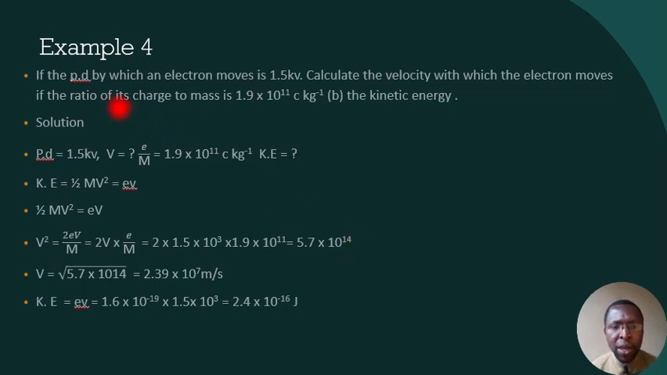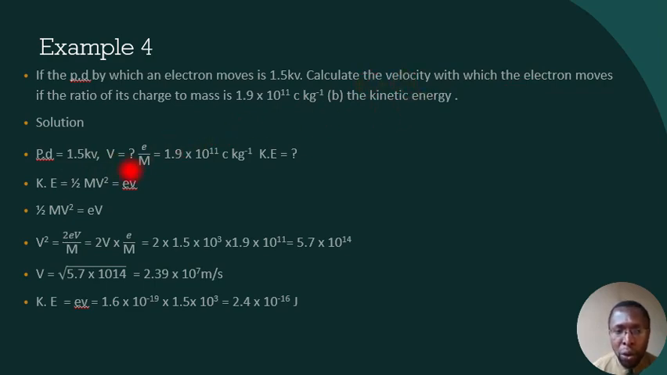The last question here says, if the potential difference by which an electron moves is 1.5 kilovolts, calculate the velocity with which the electron moves if the ratio of the charge to mass is 1.9 times 10 to the power 11 coulomb per kilogram. And B, calculate the kinetic energy. So the parameters given here, we are given potential difference, which is sometimes represented with capital letter V, is 1.5 kilovolts. We have to find the velocity. Okay, that's the question. Calculate the velocity here and the kinetic energy.